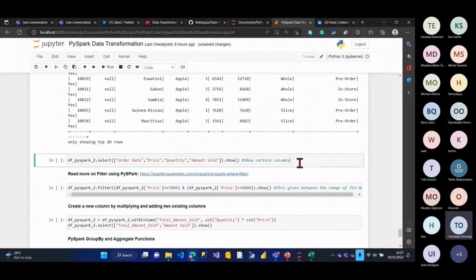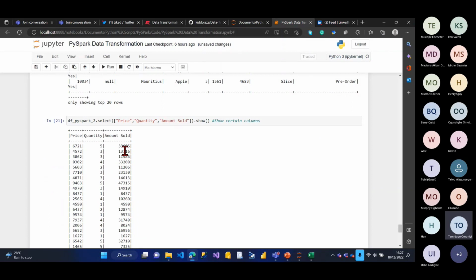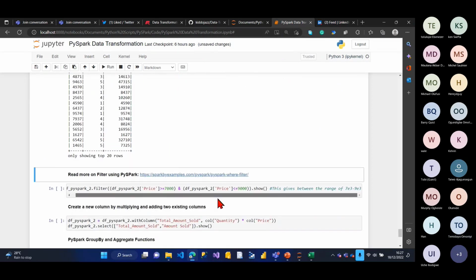So let's take for instance now to just see only these 3 columns, which is order date, price, quantity, and amount. Let me just delete the order date here because I'm not really knowing what the issue with that is for now. So let me just put the top quotes here, okay? I want to see this setting column, which is price, quantity, and also amount sold. Awesome. It's also the same thing. So I want to do between a range of values, 7,000 and the rest, right?